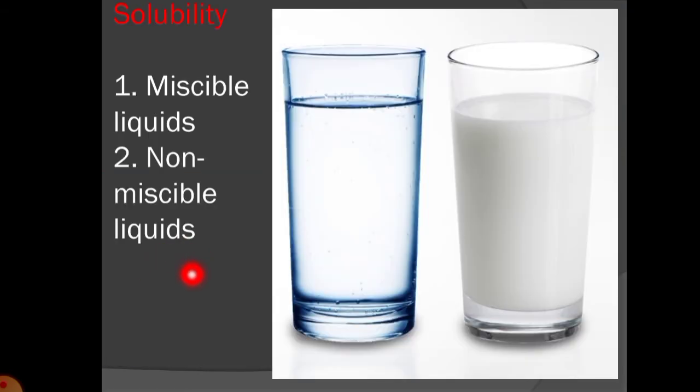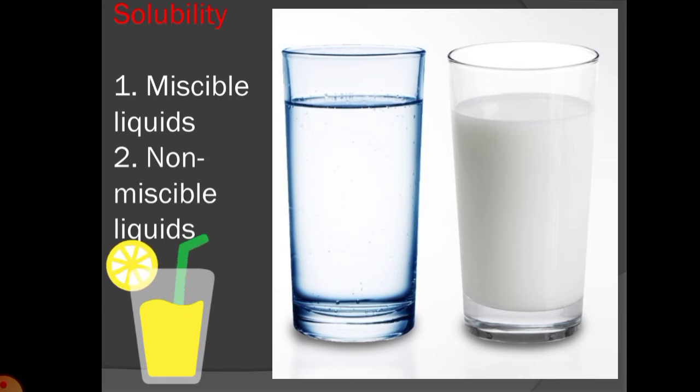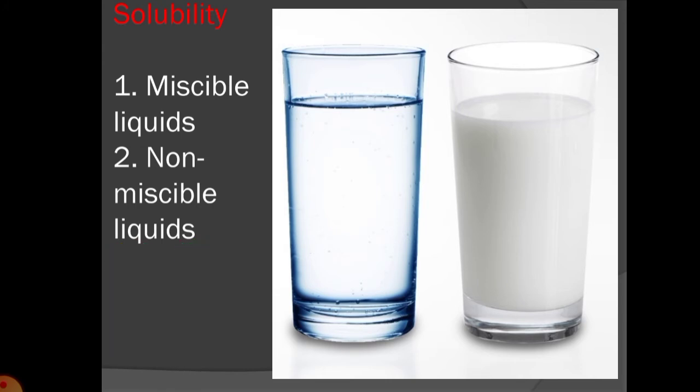Next is solubility. Now we know that while drinking lemonade, sugar is added, salt is added, a pinch of lemon juice is added. So we stir it and it gets dissolved. Sugar is the fastest dissolving thing, correct? So when a solid dissolves, it becomes a part of that liquid. The sugar will dissolve in the water, the salt will dissolve, milk gets fully dissolved with water. So solubility is the property of a substance that gets dissolved into the liquid.